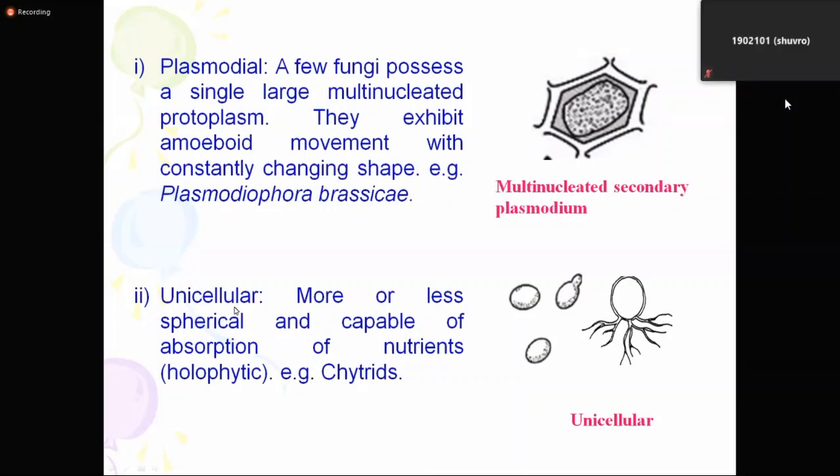So unicellular, the next type of thallus. We are discussing thallus. Thallus means the vegetative body of fungus. So what is unicellular? More or less spherical.